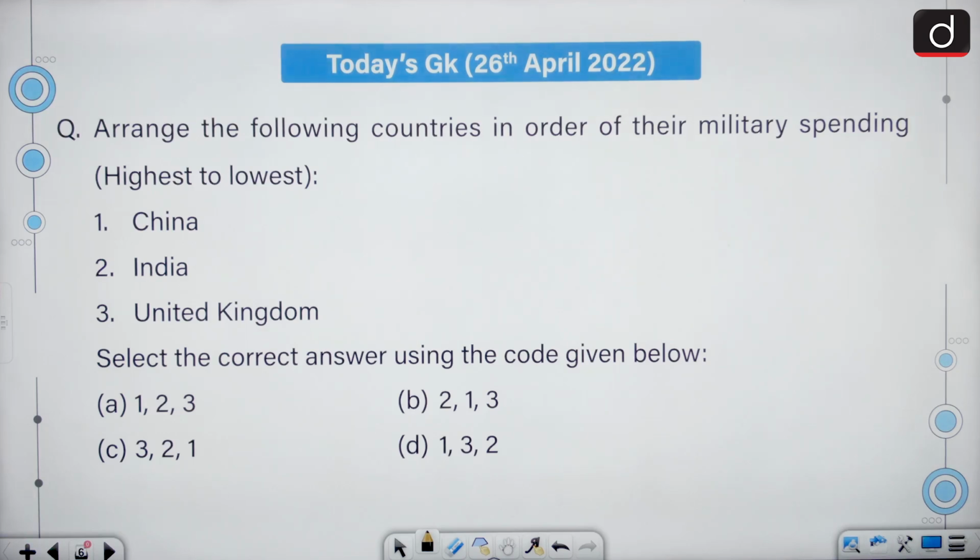Moving on, arrange the following countries in order of their military spending from highest to the lowest. The correct answer to this question will be first China, then India, and then the United Kingdom. A is the correct answer.